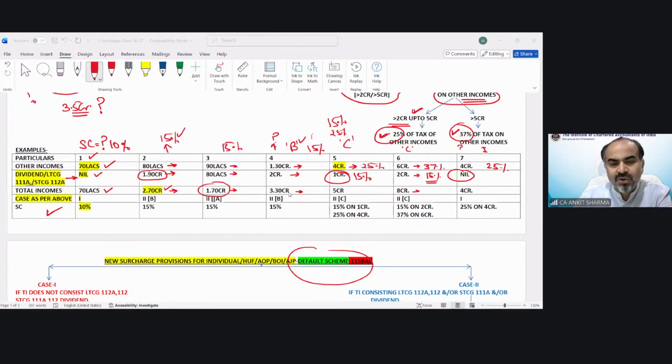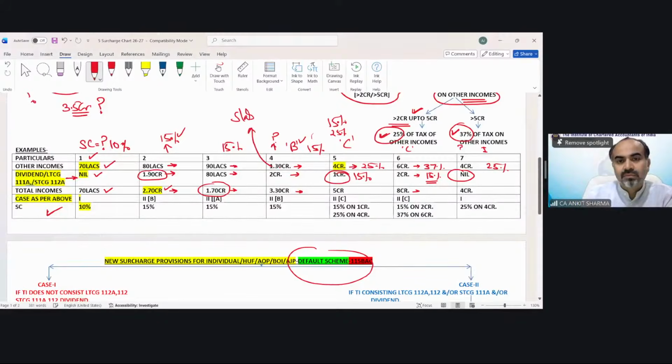It's 3.30 crore. The tax rates are different. On dividend income, the tax rates are different. On 1.3 crore, slab rate tax calculation need to be done. For these tax rates, you have to wait till the chapter of capital gain, where separate rates of capital gain would be there.